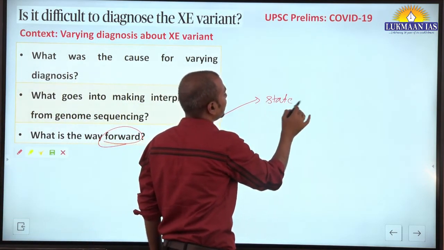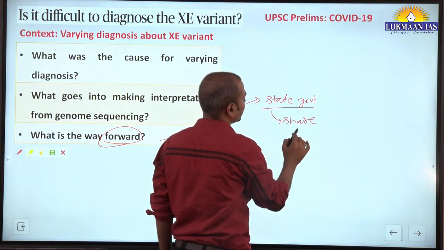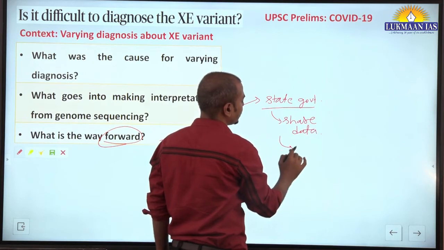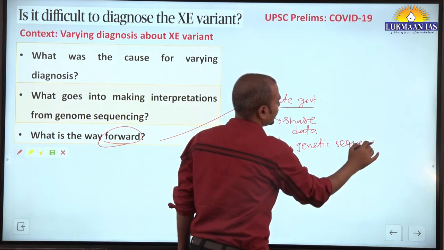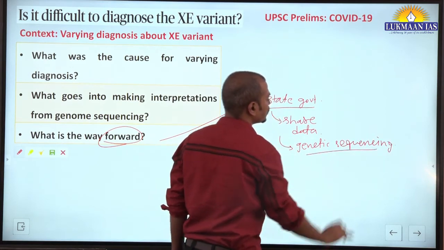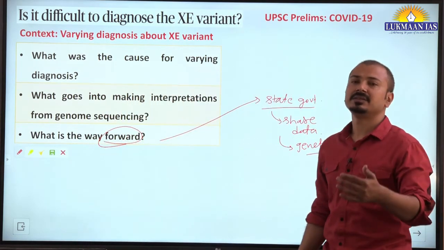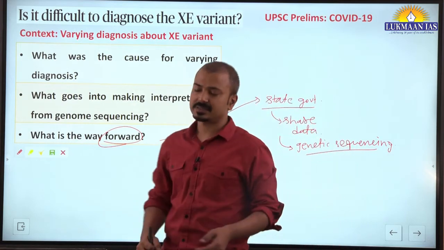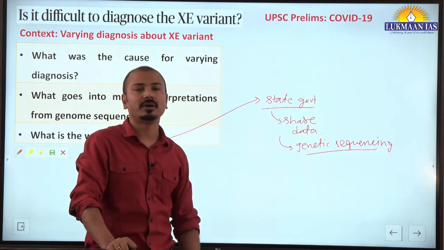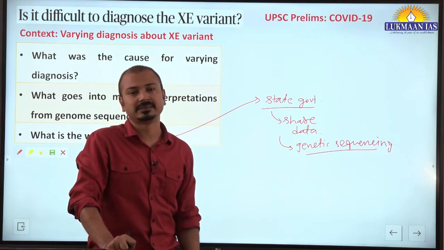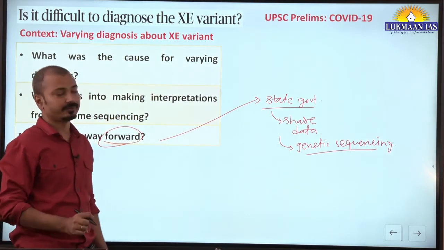Basically, state governments from time to time share data on gene sequencing with the central government. All state governments are supposed to do genetic sequencing of certain samples they receive for COVID-19 infections, and then that data is to be shared with INSACOG. Just now we talked about that consortium of laboratories in India. So that will further help to understand the spread of these variants in India.